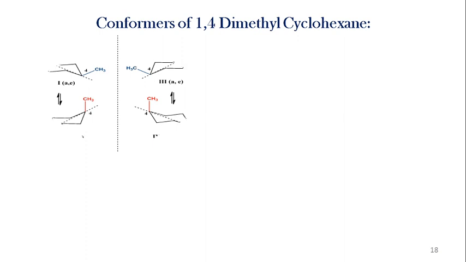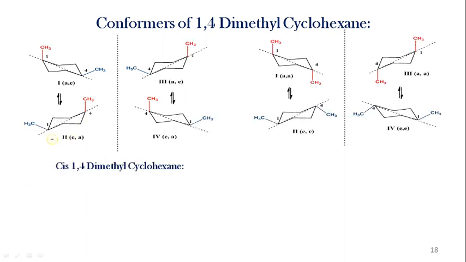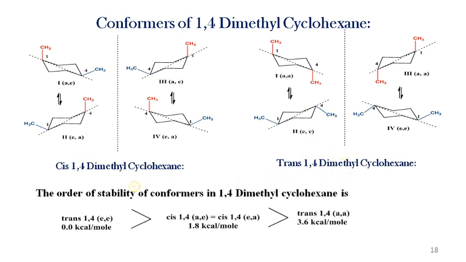Then overall, we can see the conformers of 1,4 dimethyl cyclohexane. These are the conformers for cis, and these are the conformers for trans. The order of stability of conformers in 1,4 dimethyl cyclohexane is: trans 1,4 equatorial conformer is more stable than cis 1,4 axial equatorial or equatorial axial conformer. Both are equally stable.